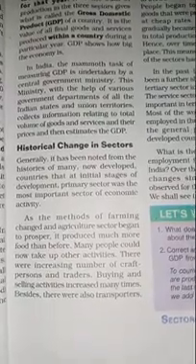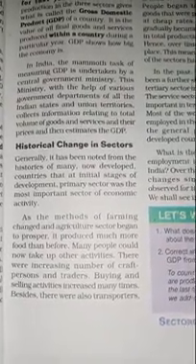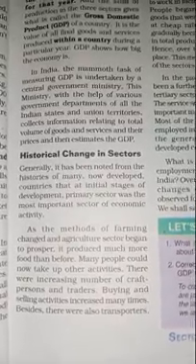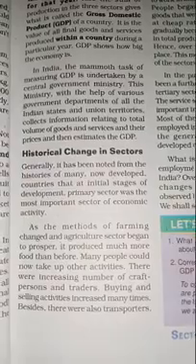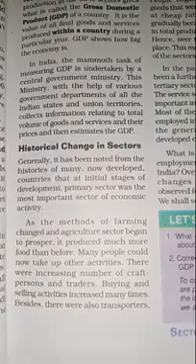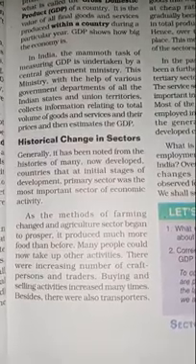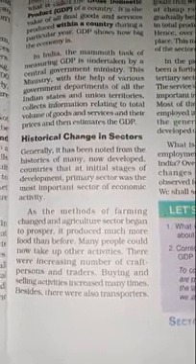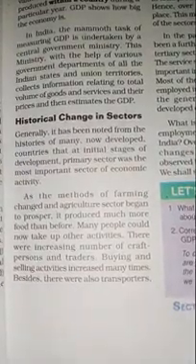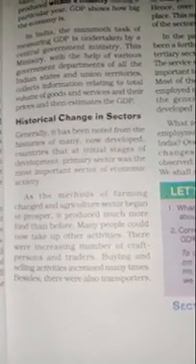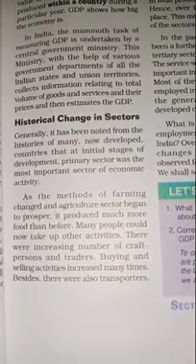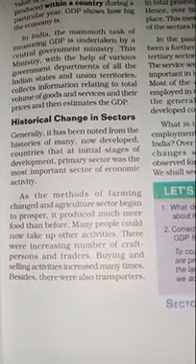Historical changes in sectors. Now we will come to know how these primary, secondary and tertiary sectors have historically changed. Generally, it has been noted from the histories of many developed countries that at the initial stage of development, the primary sector was the most important of all economic activity, as it is the foundation or base for the secondary and tertiary sectors. As the method of farming changed and the agriculture sector began to prosper, it produced much more food than before. Many people could now take up other activities.